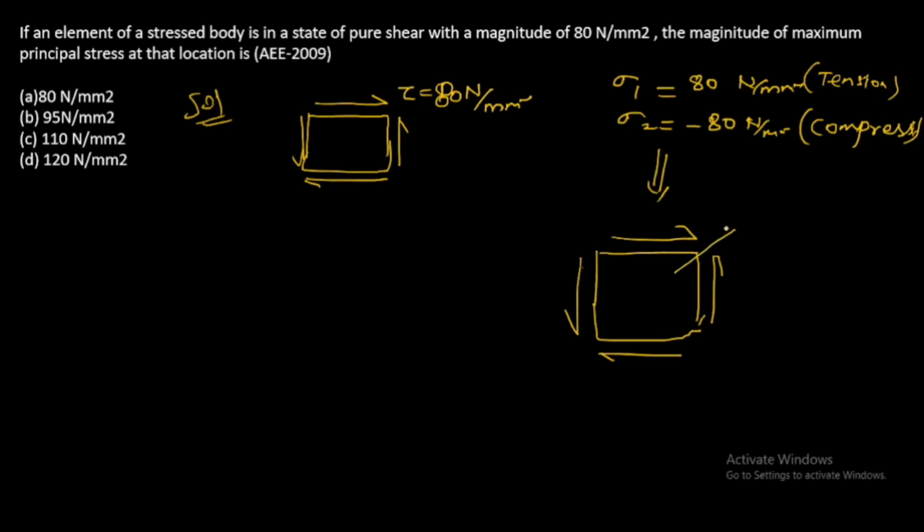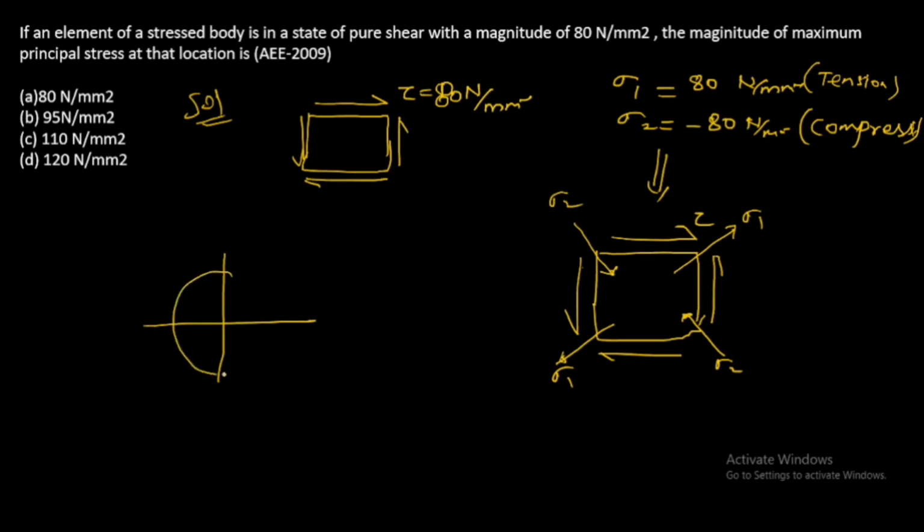The major principal stress will act like this, and minor principal stress will act like this. The Mohr circle diagram under pure shear condition will be a circle with origin at the center.